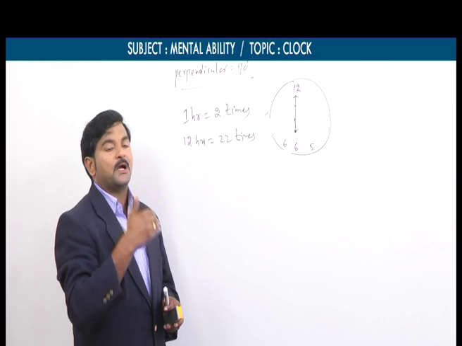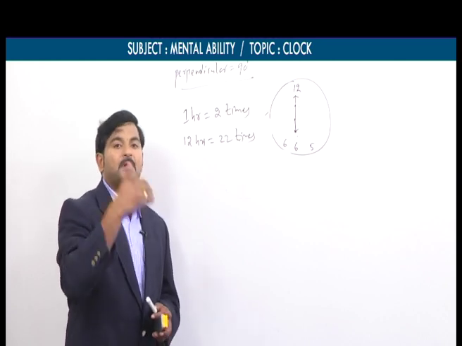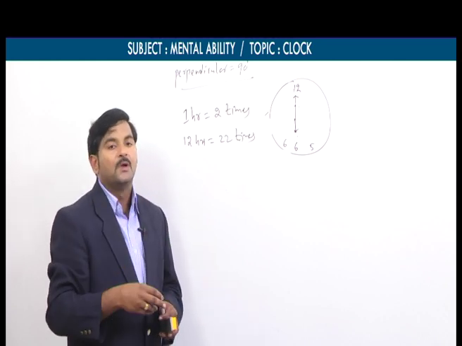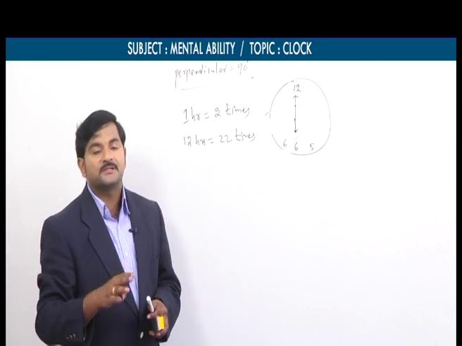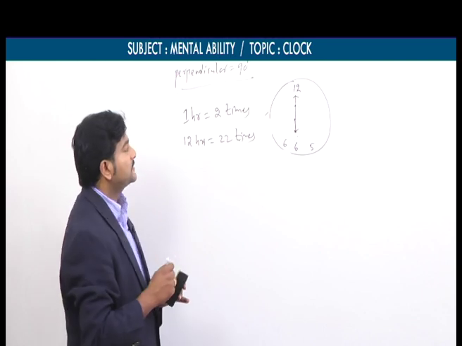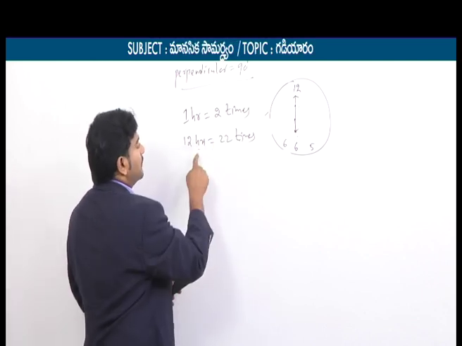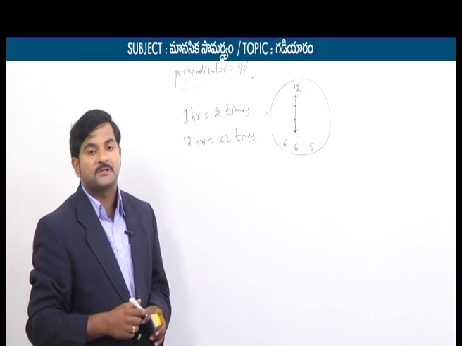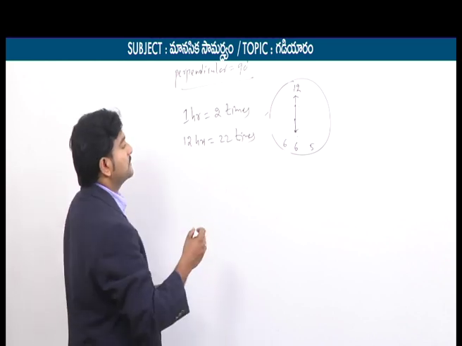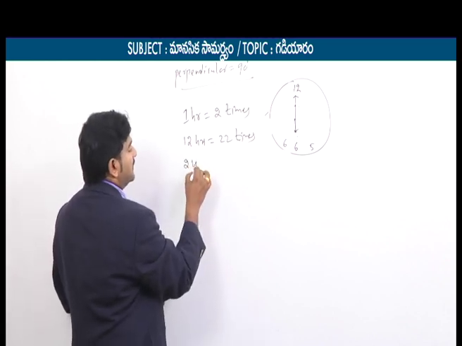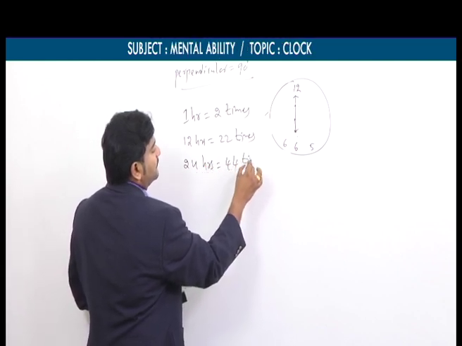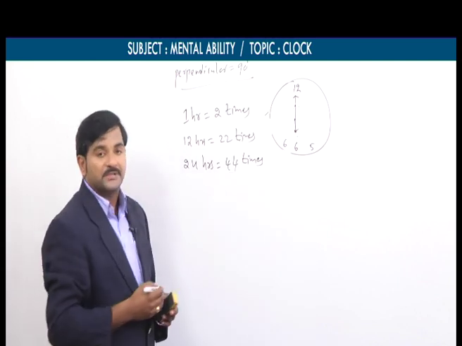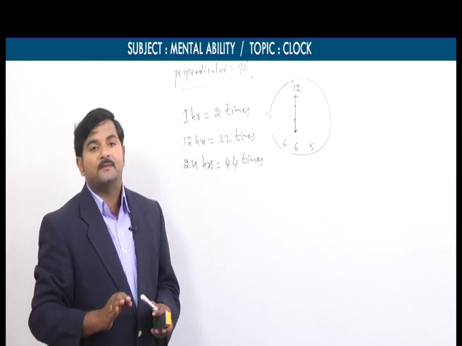Similarly, from 8 o'clock to 9 o'clock and from 9 o'clock to 10 o'clock, for these 2 hours also, the two hands are perpendicular to each other only 3 times instead of 4 times. So that's why for 1 hour 2 times, for 12 hours it could be 24 times, but only 22 times will the 2 hands be perpendicular to each other. Similarly, in a day the 2 hands are perpendicular to each other only 44 times. So these are the 3 conditions.